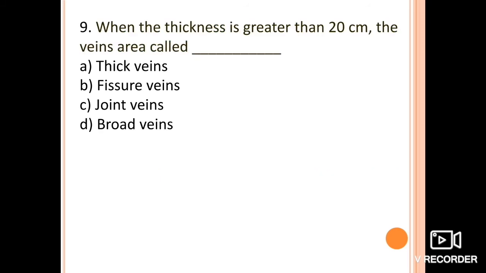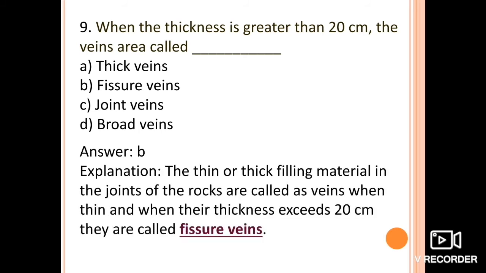Next one is, when the thickness is greater than 20 centimeter, the vein is called a thick vein, fissure vein, joint vein, or broad vein. So that is the fissure vein. The thin or thick filling material in the joint of the rock are known as veins, as we have discussed. But where their thickness exceeds 20 centimeter, they are known as fissure veins, and they are again very important places for the deposition of ore minerals.